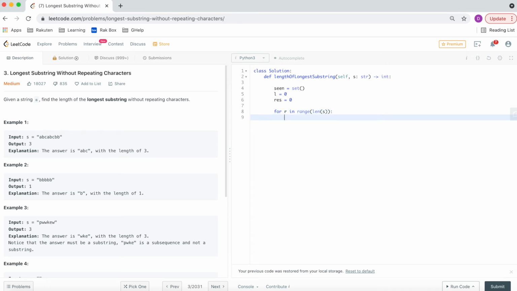First we will check if the element at r is already present in the set. So if we have seen this element already, it means that it is already available in the set. So we go ahead and remove this: seen.remove(s[l]).